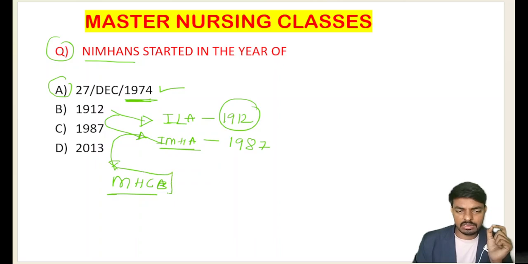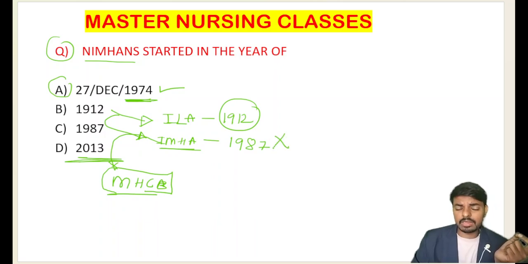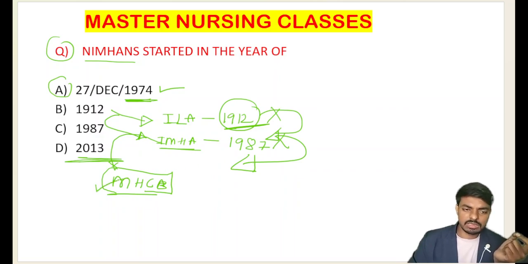Now the updated one, the newest version of the rules and regulations that mental health nursing institutes or mental health institutes are following, is our Mental Health Care Bill, which was modified and established in the year 2013. So students, now we are not following the Mental Health Act, and we are not following the Indian Lunatic Act either. The Indian Lunatic Act started in 1912, was converted into the Indian Mental Health Act, and now this is modified into the Mental Health Care Bill.